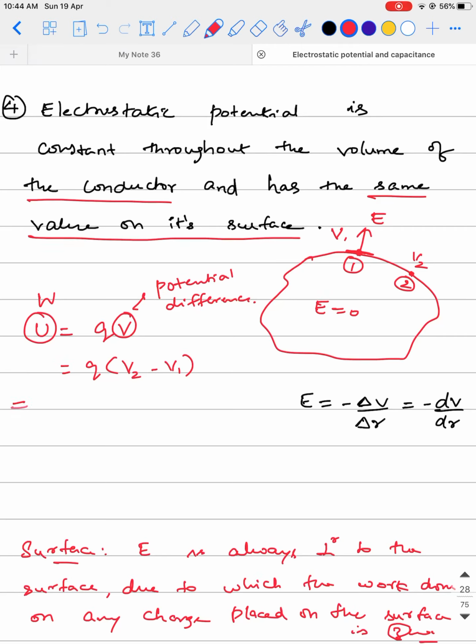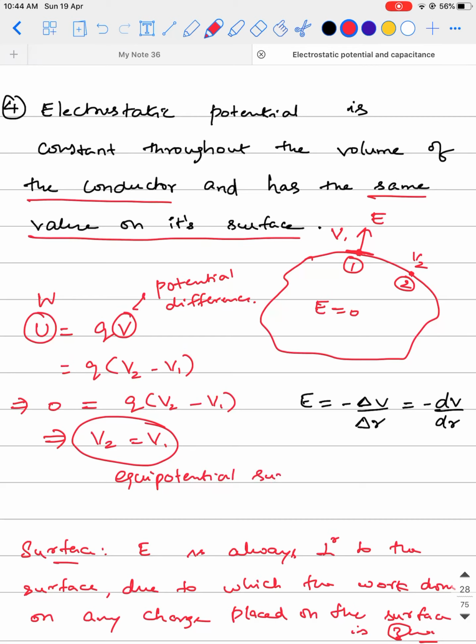Since work done is 0, the left hand side is going to be 0. So 0 is equal to Q into V2 minus V1. This implies V2 is equal to V1. This is the meaning of the second point, meaning every point on the surface has the same potential. So the surface of the conductor can also be called an equipotential surface. This is also a very important point.